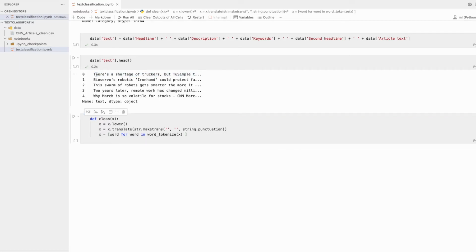Let's take an example like this one. So it will break that into this, a shortage of trunkers, like that, right? So we use that one. And then I will check if the word is not in stop words. Before that, let's see what is there in the stop words, right?